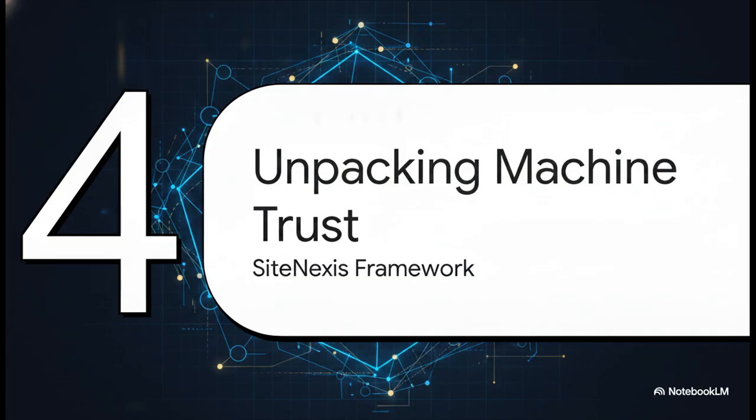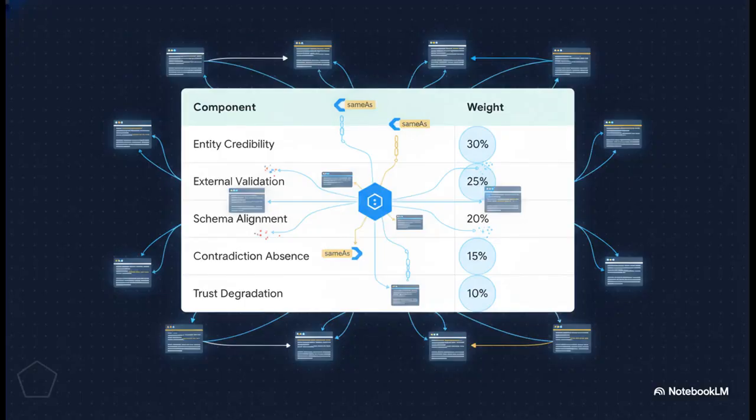To properly diagnose these stage 3 failures, we really need a reliable framework, so we rely on the SiteNexis machine trust score. Now, it's absolutely crucial to understand that this is a diagnostic analytical model. It is not some internal AI metric leaked from Google, OpenAI, or Perplexity, okay? It's an observable methodology for understanding machine credibility.